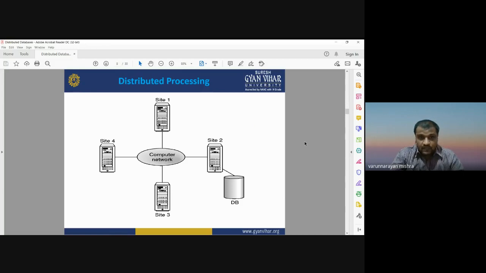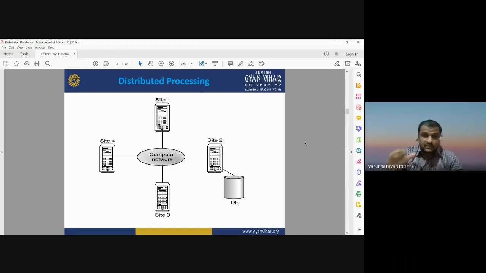When we are going to process our database, it checks what database we are looking for. If you are asking for some database A, and that database is stored at site 2 or computer system 2, it will retrieve that information from the location where the required database is stored. This is the way of processing, how it works.